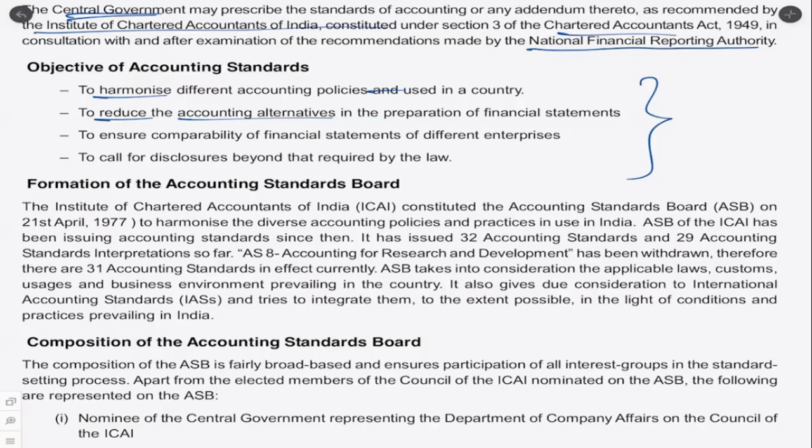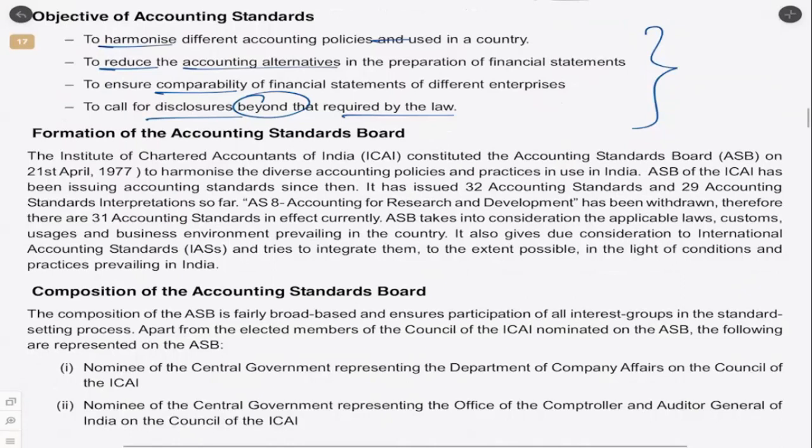To ensure comparability, that is the next point, so that we can compare, again a natural objective. To call for disclosures beyond that required by law. So whatever is required by law will have to be disclosed. What if there are certain other things which need to be shown in the financial statements as well? In such cases, we use accounting standards.